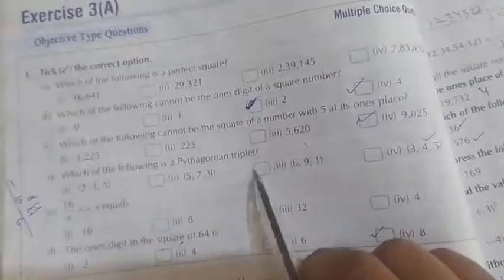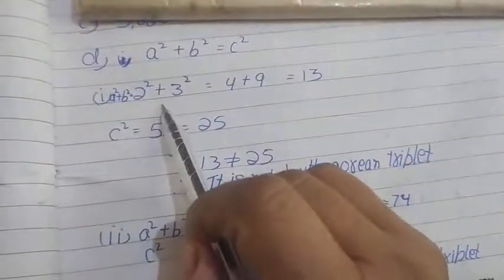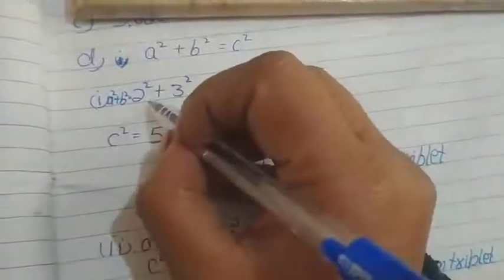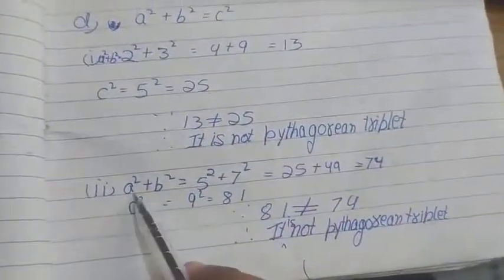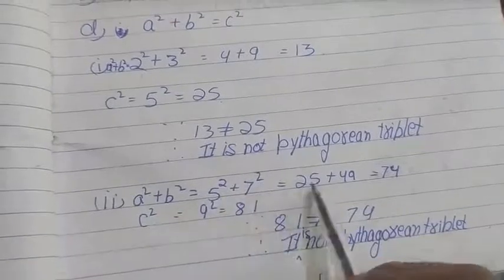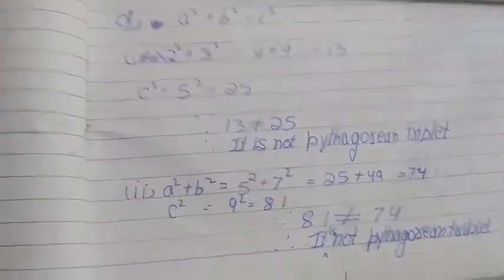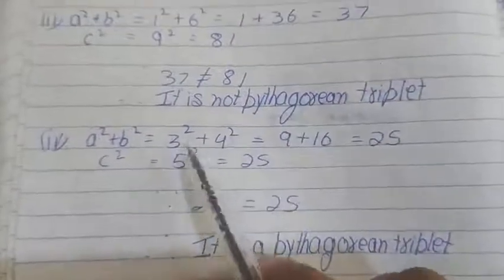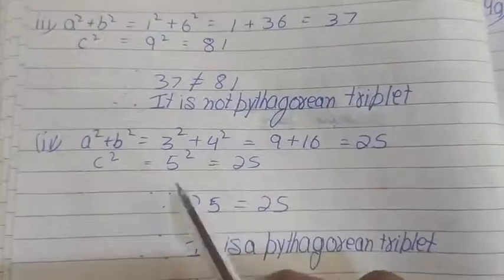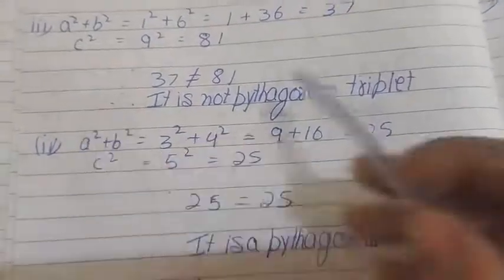Which of the following is a Pythagorean triplet? Just check it. First of all, check the first part. 2 square plus 3 square, 4 plus 9, 13. It is not 25, so it cannot be. For the second part, a square plus b square, 5 square plus 7 square, 25 plus 49, 74, and 9 square is 81. It is not a Pythagorean triplet. In this way, you will check the third also. It is not. Fourth, 3 square, 4 square, 9 plus 16, 25, and 5 square is 25. So 25 is 25. It is a Pythagorean triplet. So option 4 is correct.